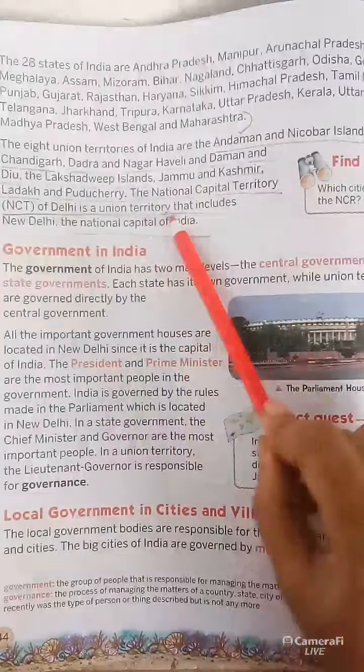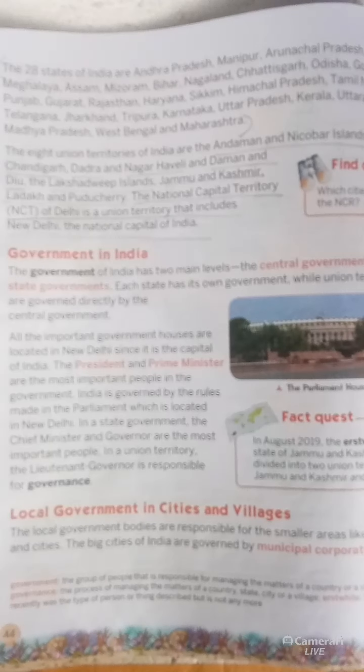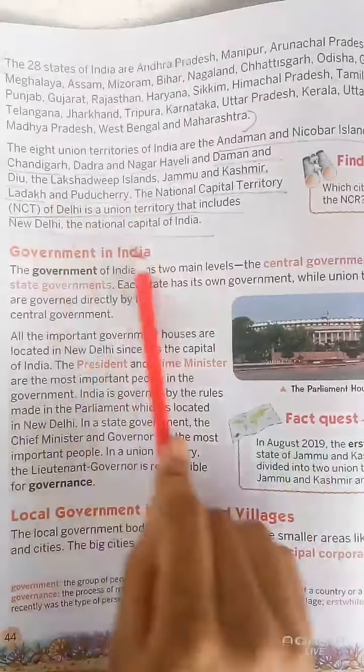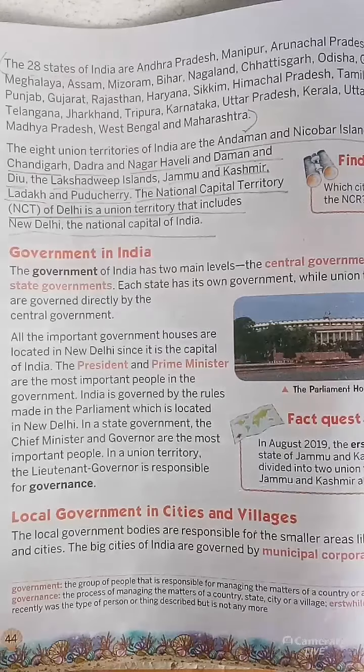The National Capital Territory of Delhi is a union territory that includes New Delhi, the national capital of India. So you know our capital is Delhi, New Delhi.